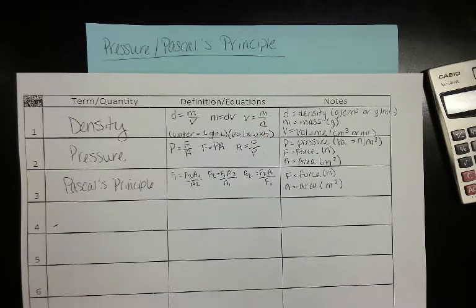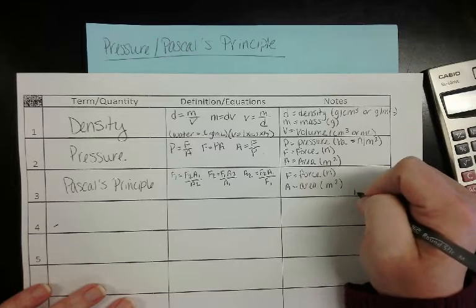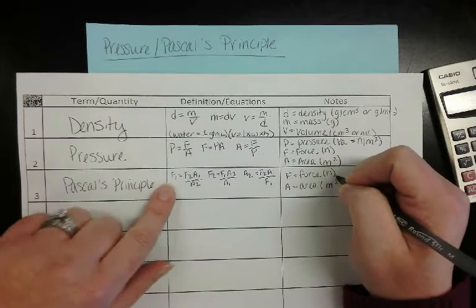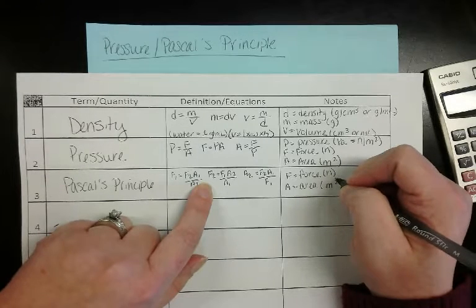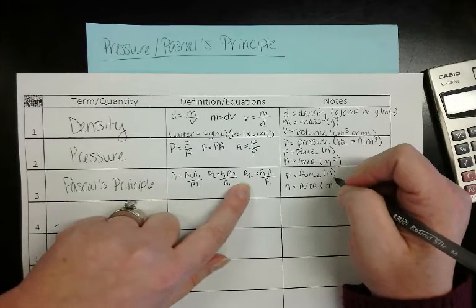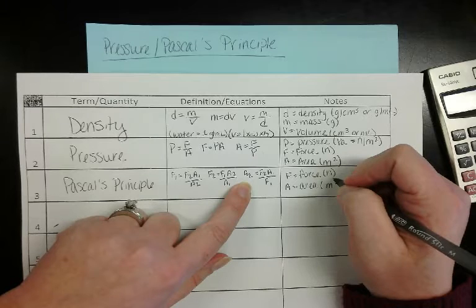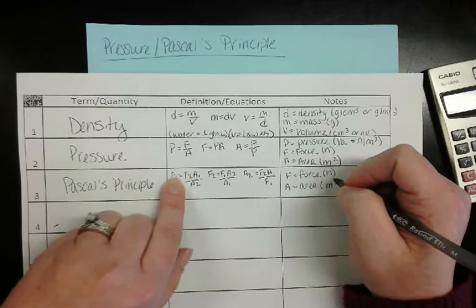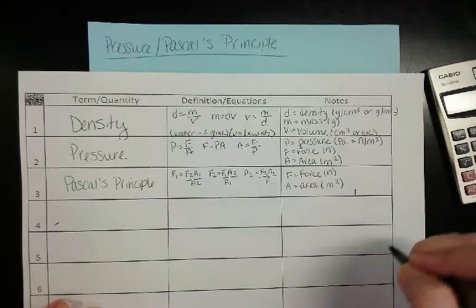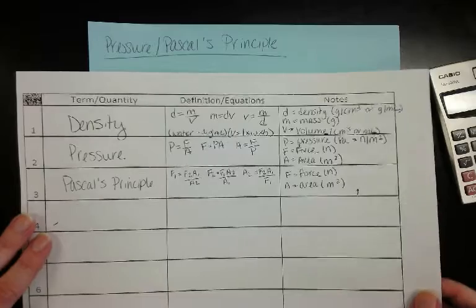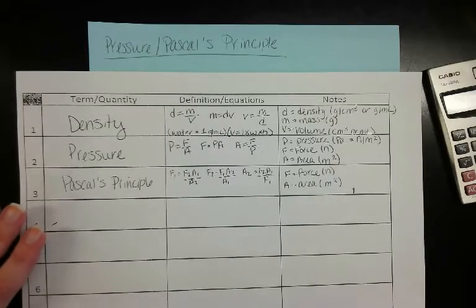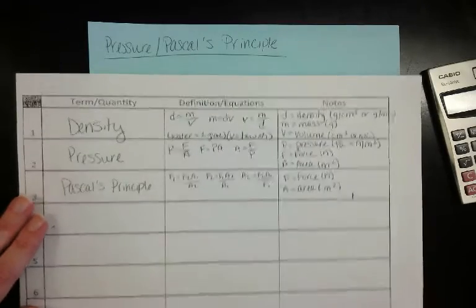Okay? So again, when you are looking at this, you're going to have a possibility of solving for the first force, most likely solving for the second force, and you're always going to be solving for the second area. So we're not even going to write down the first area there. Okay? So now you have your formulas, and they should be on your formula sheet for pressure and Pascal. So we're going to look at some examples for pressure and Pascal.